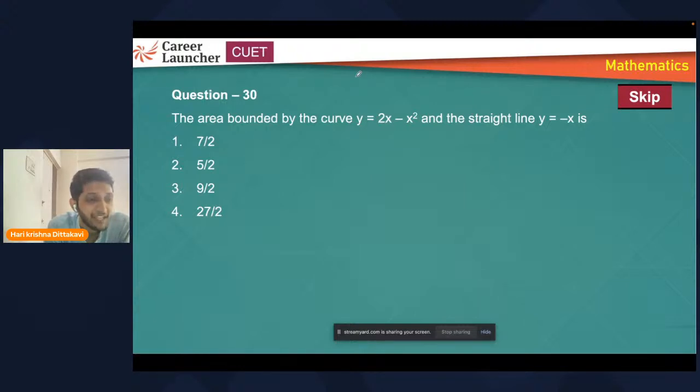Yeah, I can understand. Time management is very, see, it is not about those who score 40 questions. It's all about how many students can manage the time and try to attend maximum number of questions. So, yeah, first go for easy questions. Solve all the easy questions, then come back to the tough ones. If you're having issue with the time management, that means you're choosing the questions wrong. Okay.